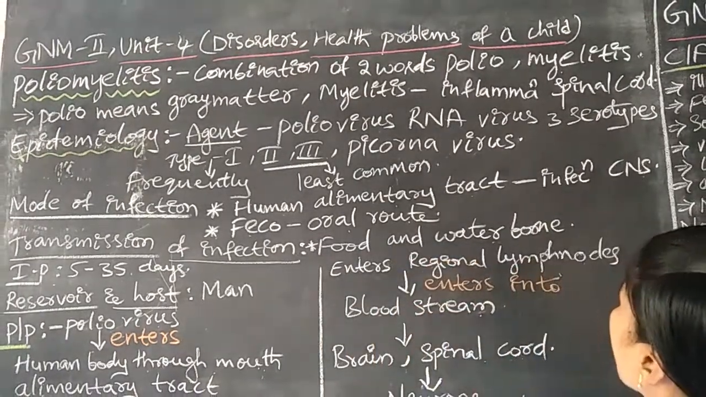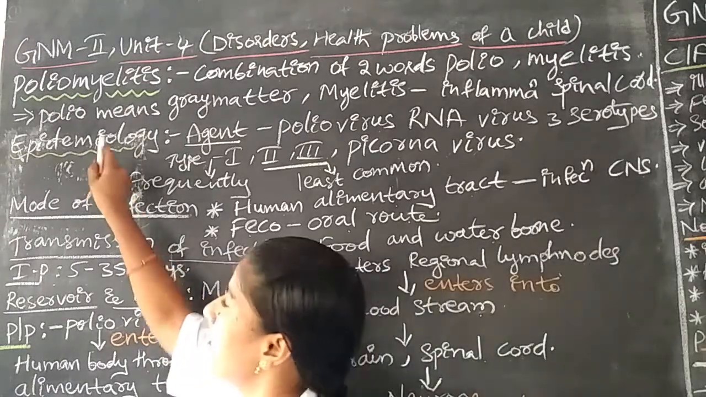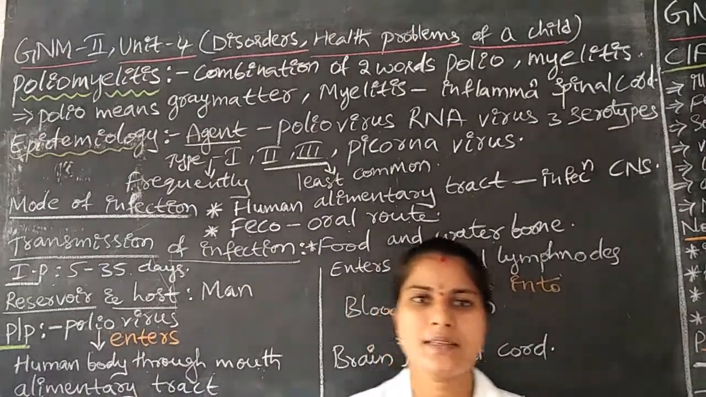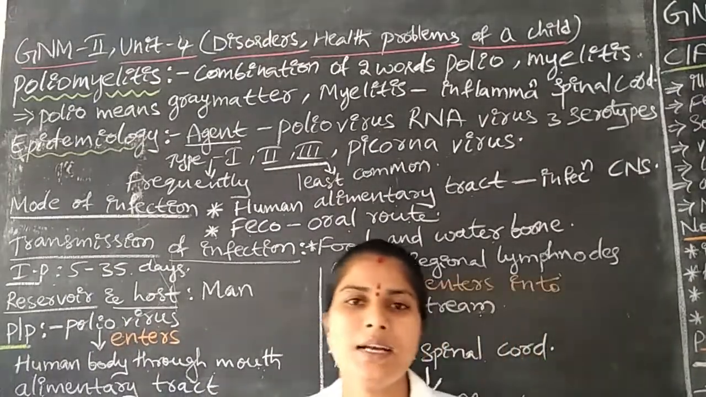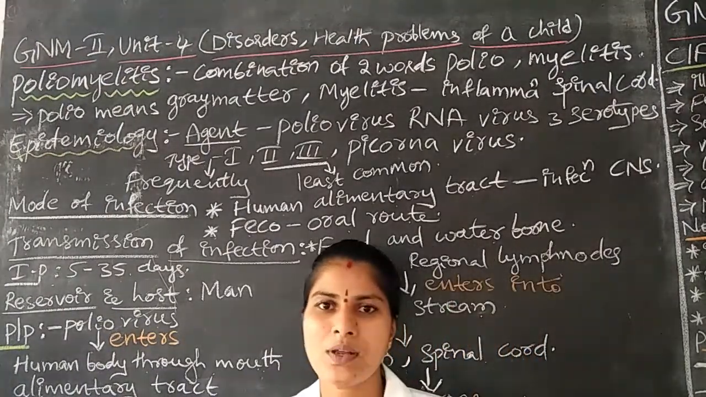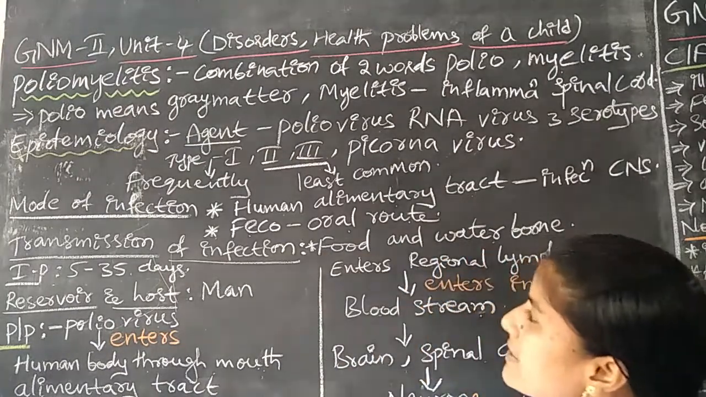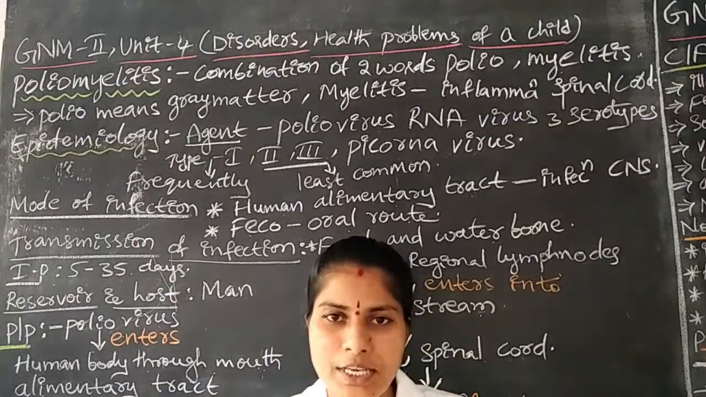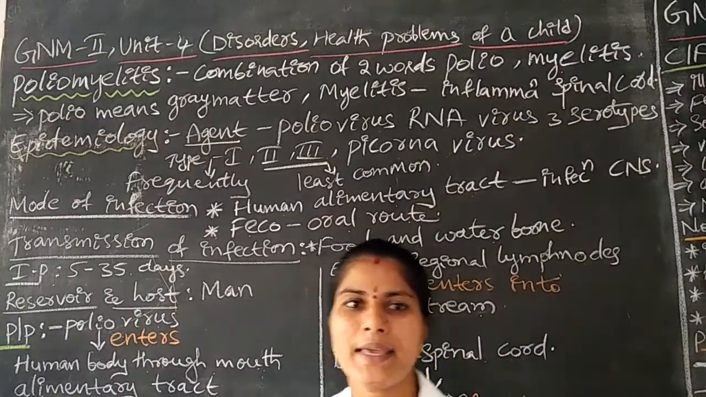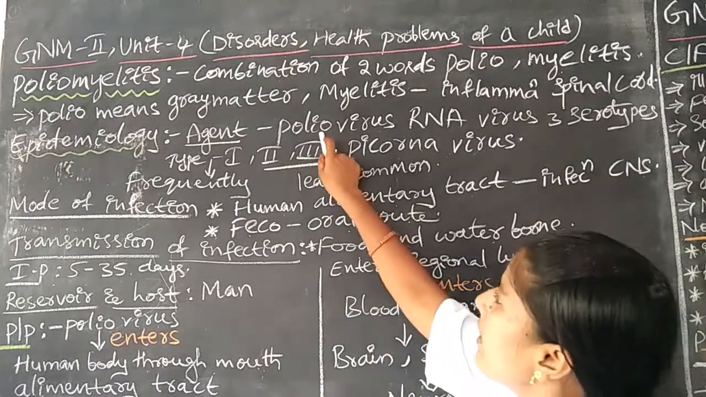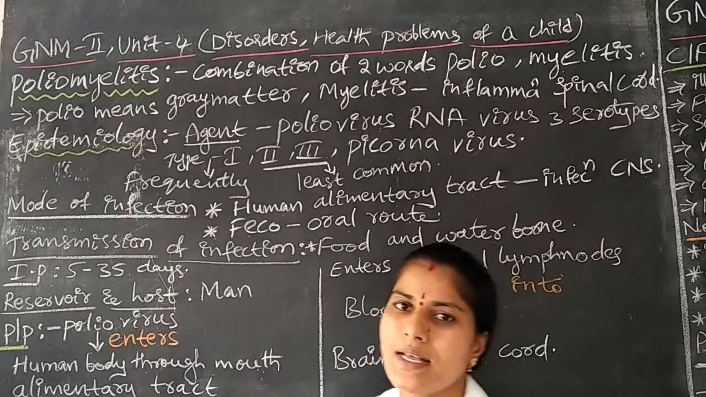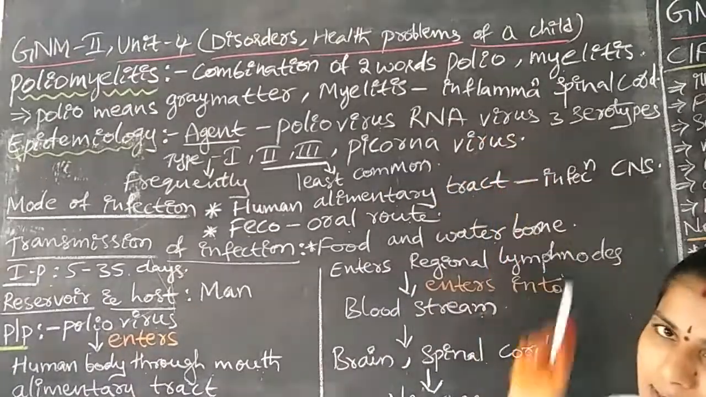Next is epidemiology. What is meant by epidemiology? Here, the distribution of the disease and the causative organism for the disease, these two are mainly dealt with in epidemiology. First, the agent, which is the causative organism for poliomyelitis: the disease is caused by the poliovirus. It is an RNA virus, ribonucleic acid virus.